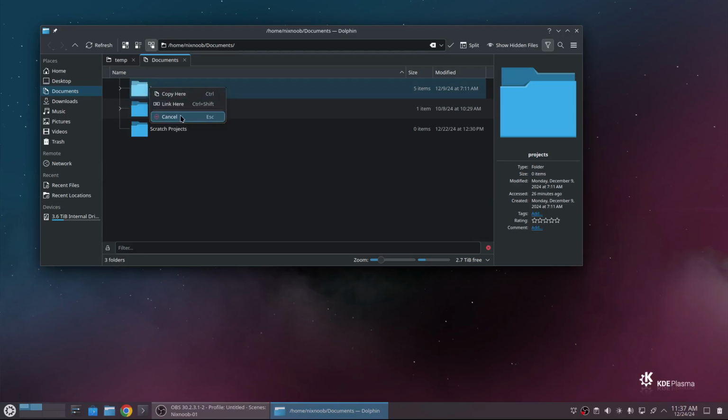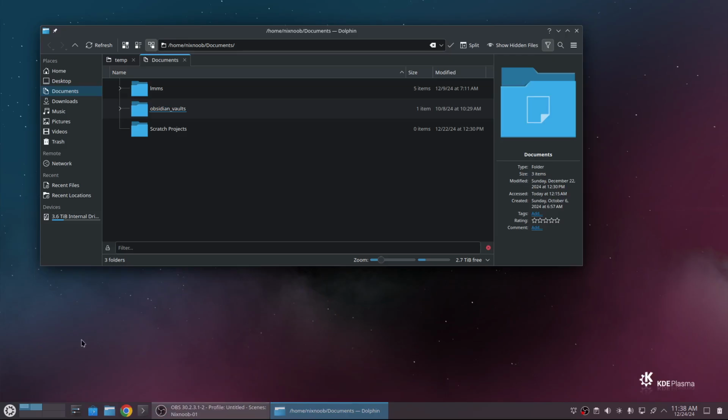Again, I don't want to do that, so I can just hit cancel, which is really nice to have that option. Also, the option to link, copy, etc. is really nice. And I would argue that that is better than the way Windows file management works. But if you just know how to use Windows and try to use Linux, you're gonna know how to use Linux. Everything is gonna work just exactly as you would expect it to, including most of your hotkeys.